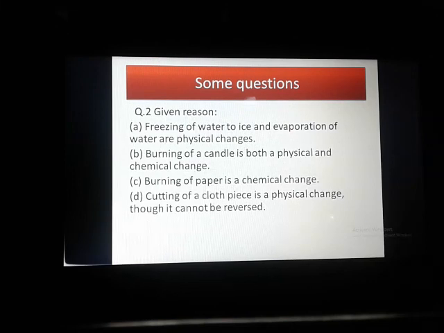The next one, question number C, is: burning of paper is a chemical change.